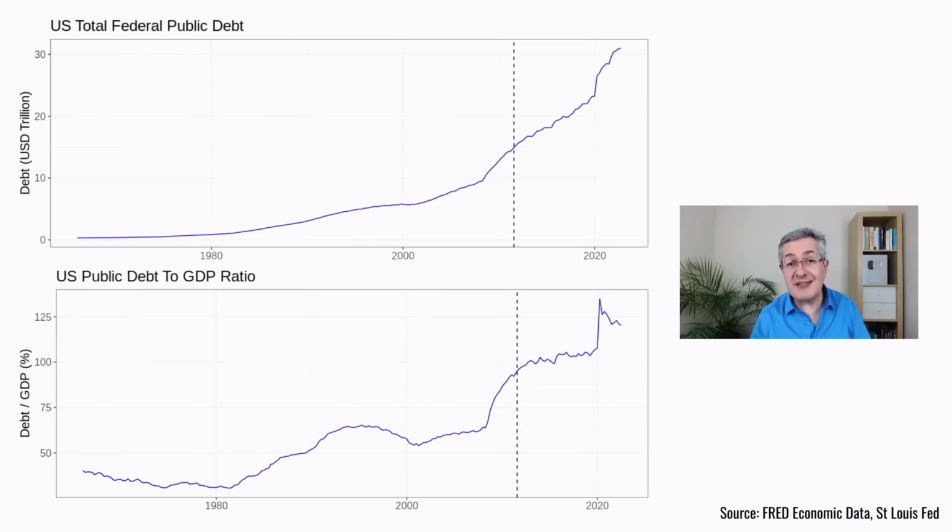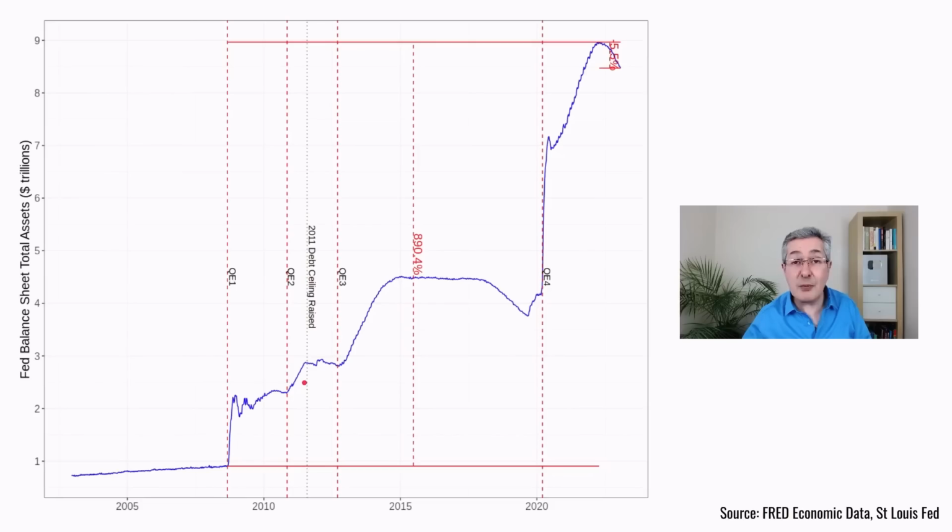Another worry I have is that I think the stakes are bigger this time around. So if you look at the amount of US debt which is now outstanding compared to 2011, it's well over 30 trillion, whereas in 2011 it was around 15 trillion. So the magnitude of outstanding debt is much bigger. And if we look at the debt to GDP ratio as well, currently we're over 120%, whereas in 2011 it was well below 100%. And again, if we compare the size of the Fed's balance sheet right now, it's absolutely colossal compared to where it was in 2011.